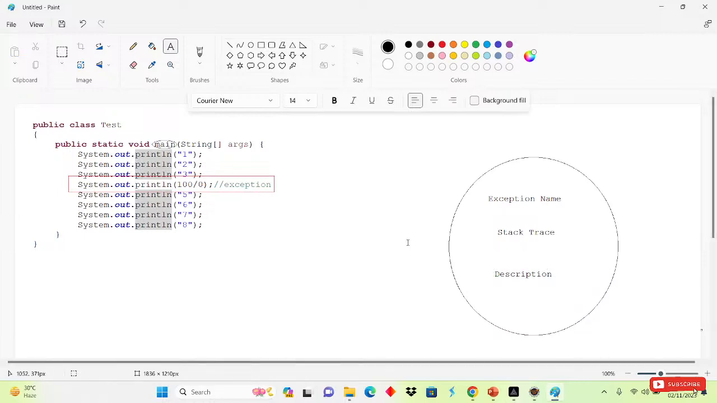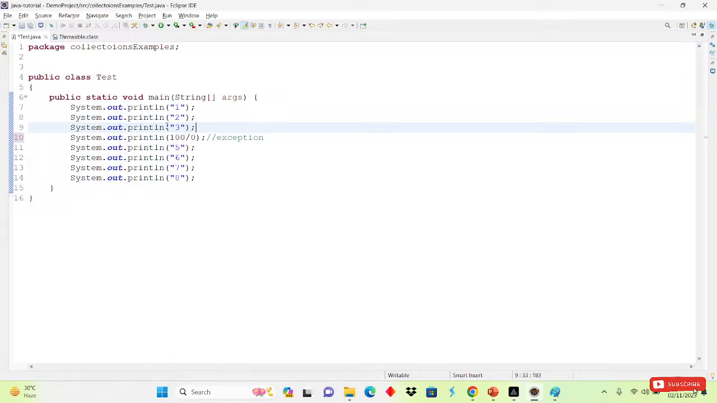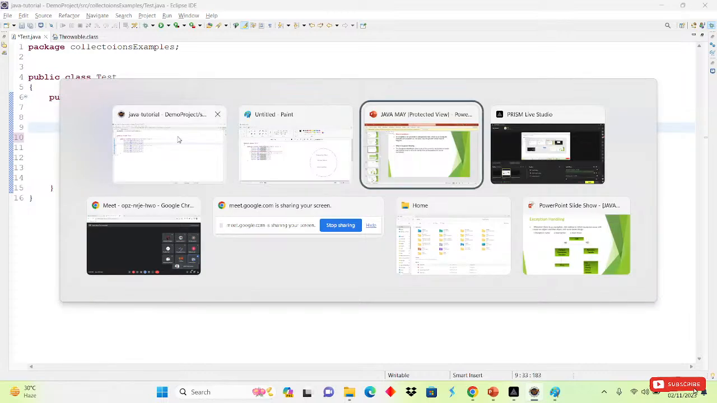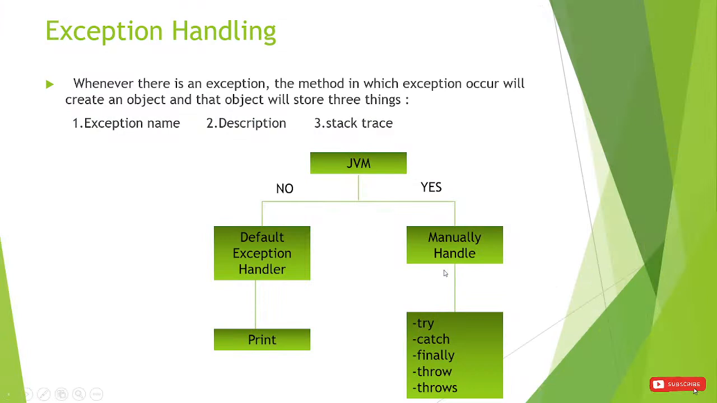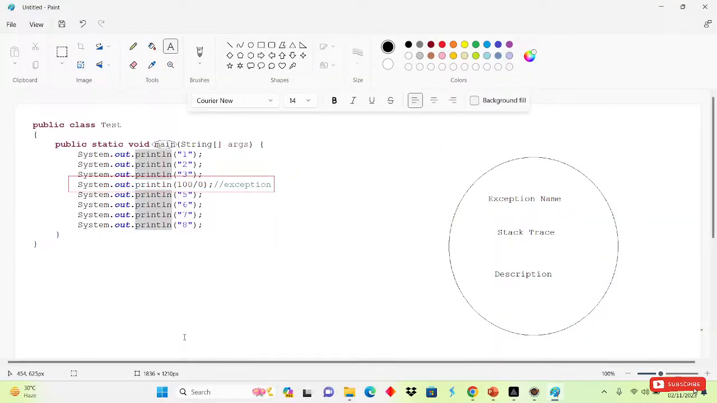Then what is the next step? JVM will ask this method, have you handled this exception or not? So it will ask the main method whether we are handling the exception inside it. If we are handling the exception, it will pass that code to the try and catch. If we are not handling the exception, it will pass that object to the default exception handler, and the default exception handler will print this. Suppose the exception is handled here.